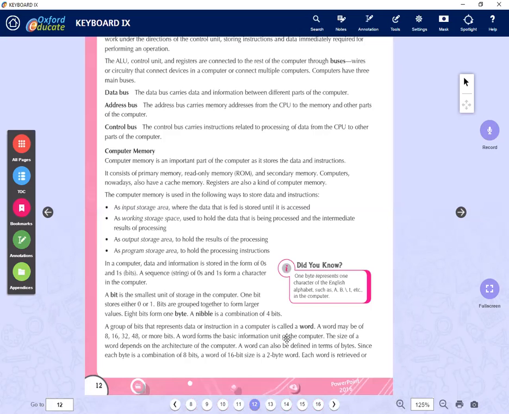The smallest memory unit in a computer system we call the bit. If you collect 8 bits, you have 1 byte. If you collect 4 bits, you get 1 nibble. So we have this to be considered.